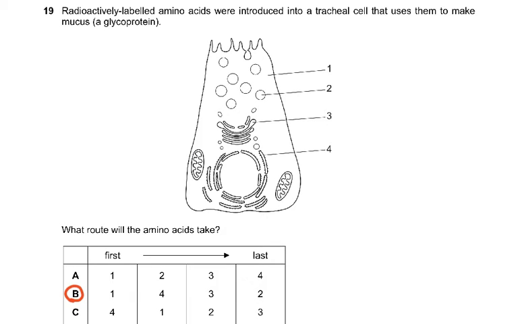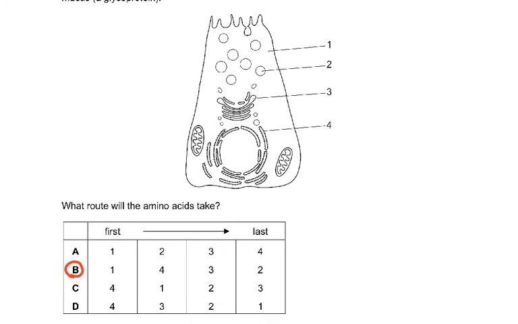Question 19, radioactive labeled amino acids are introduced into a tracheal cell that uses them to make mucus, a glycoprotein. You know glycoprotein would be Golgi. So first of all, the amino acids would be present in the cytoplasm, so it's 1. Then the protein would be synthesized on the ribosome, which is 4.